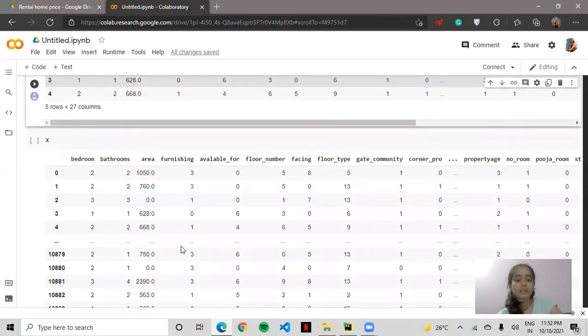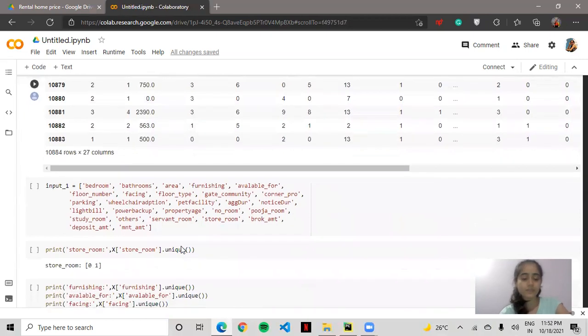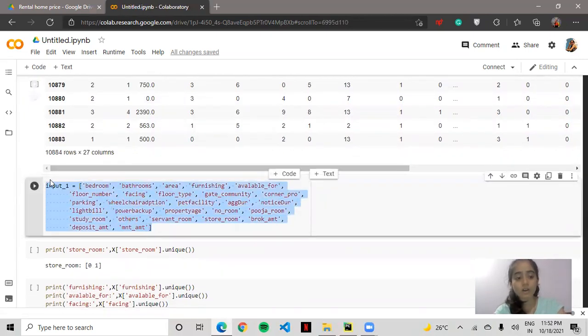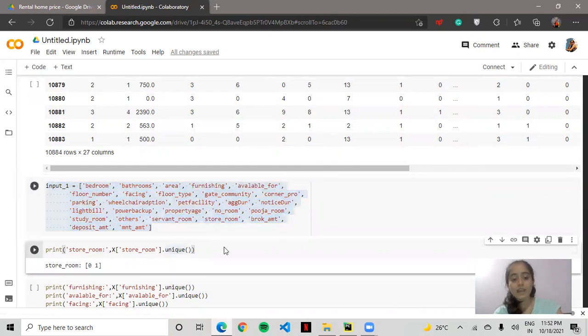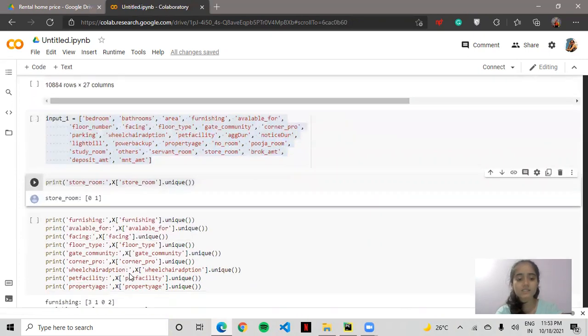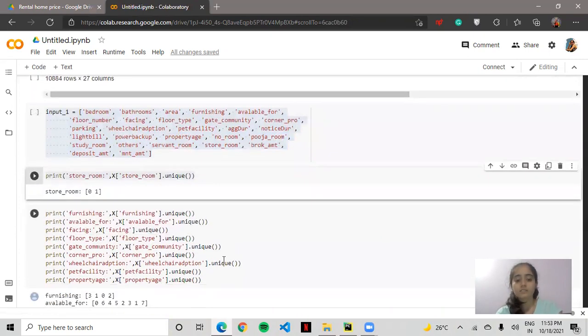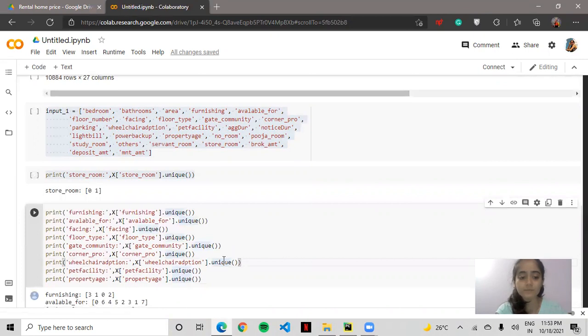Okay, now quickly moving ahead. Here in the input, I have given all the columns, and we are finding the unique values of the furnishing status column. This is nothing different, this is what we have done earlier.